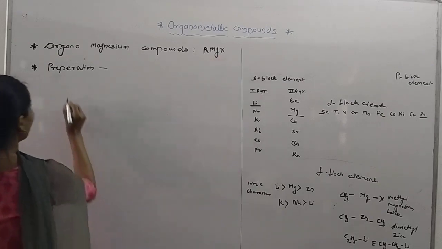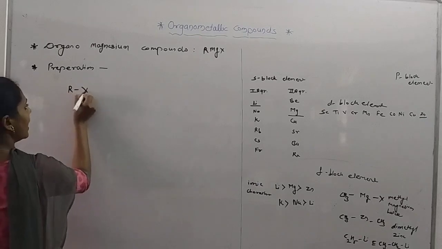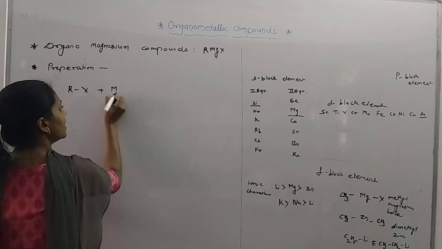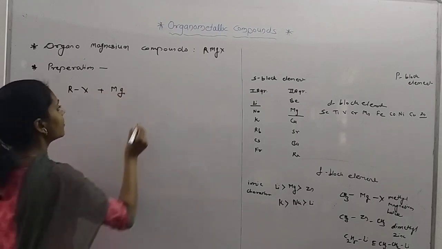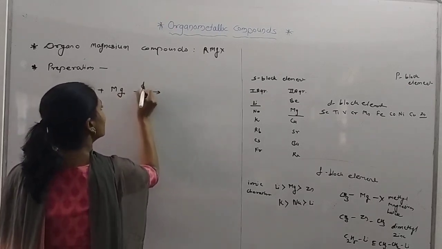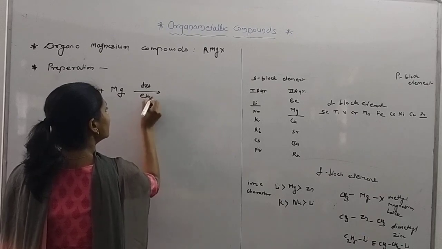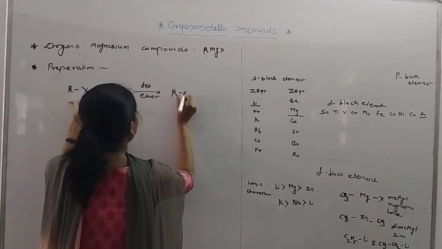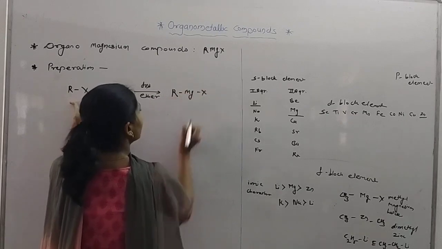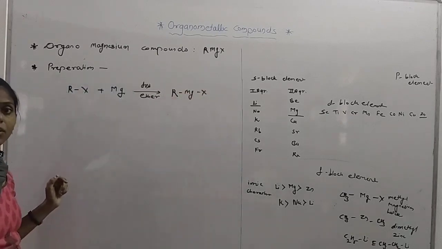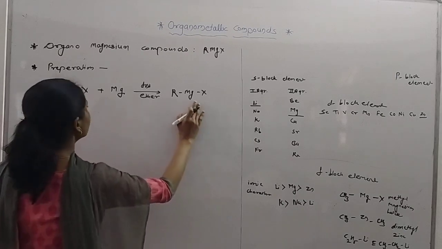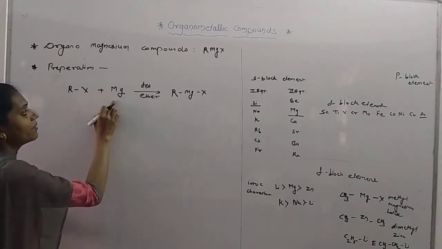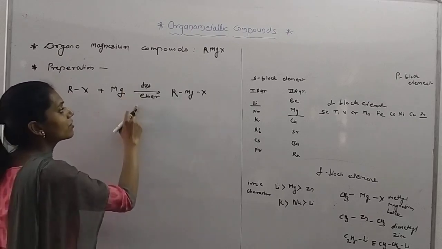So RX is reacted with magnesium metal in presence of dry ether, and we get the Grignard reagent RMgX. This compound is formed from the alkyl halide when treated with magnesium in presence of dry ether.